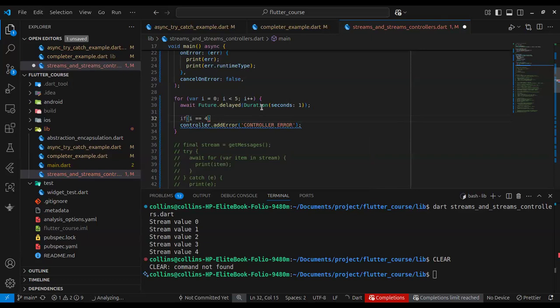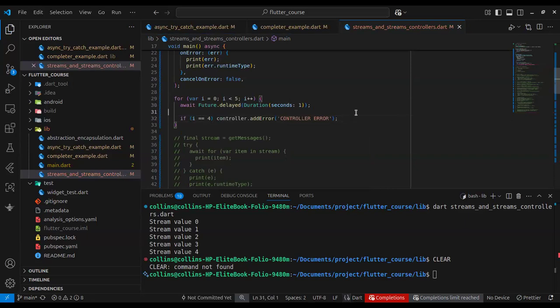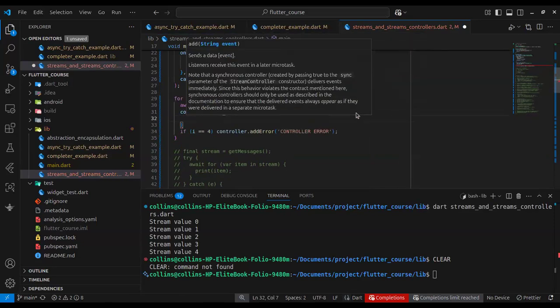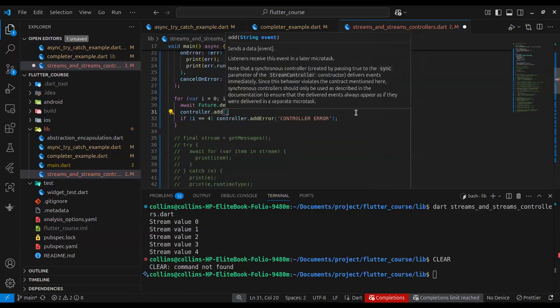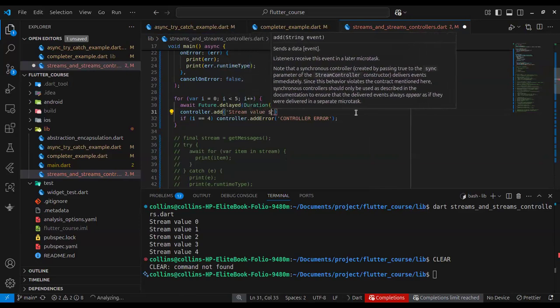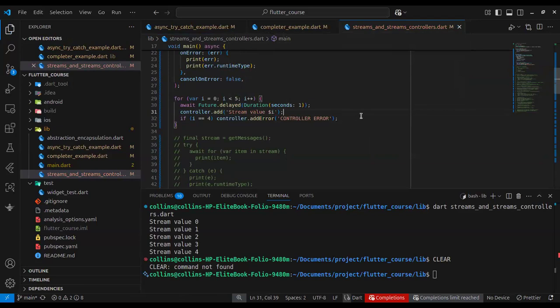So if i equals 4, submit an error. But before that, let's just keep adding values till it gets to 4, just to show you how to submit an error condition.